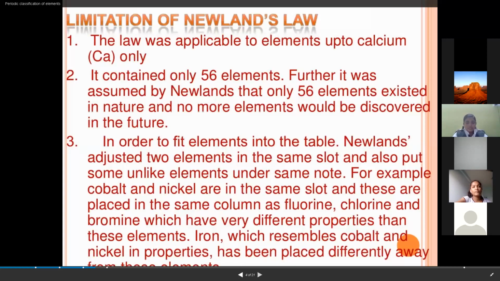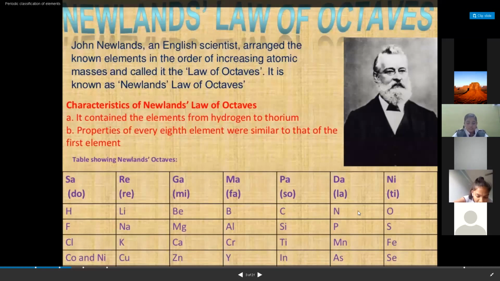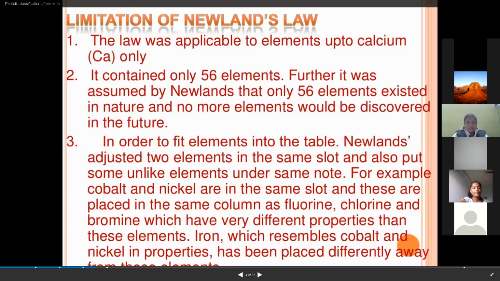Did you observe he arranged two elements in one slot? You can see that here. Cobalt and nickel he arranged in one slot. He did not explain why. And you can see here that nitrogen and phosphorus are non-metals, whereas manganese is a metal. So Newlands' law of octaves did not arrange the properties in a successful manner, and whatever he said is applicable only up to 30 elements.